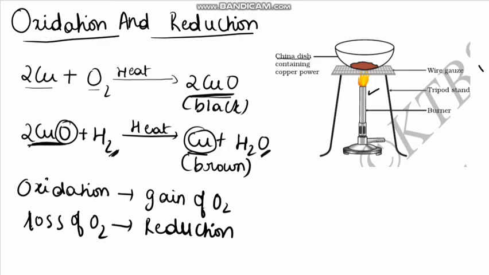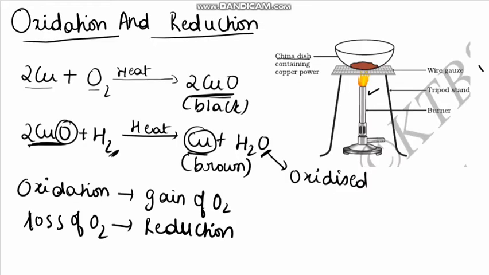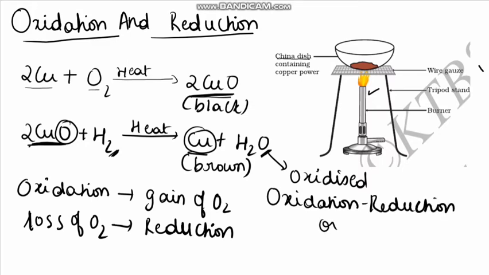In other words, one reactant gets oxidized while the other gets reduced during a reaction. Such reactions are called oxidation reduction reactions, or by another name, redox reactions.